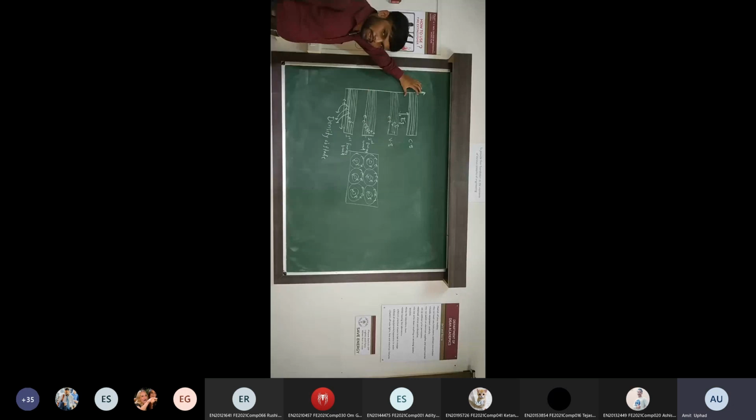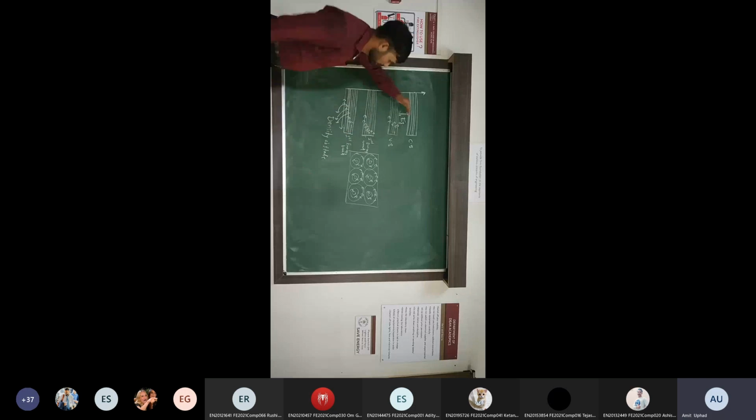The Fermi level is in the conduction band because free electrons generally form the conduction band, and the free electrons have the highest energy level, and that highest energy level must lie in the conduction band. That's why our Fermi level should be present in the conduction band for a conductor. For an insulator, where is the location of the Fermi level? Valence band. In the valence band, because the conduction band is empty in the insulator. All the valence electrons are stuck to the nucleus. They are not free. That's why the conduction band is empty, and the highest possible energy level must be in the valence band. That's why for an insulator our Fermi level is in the valence band.